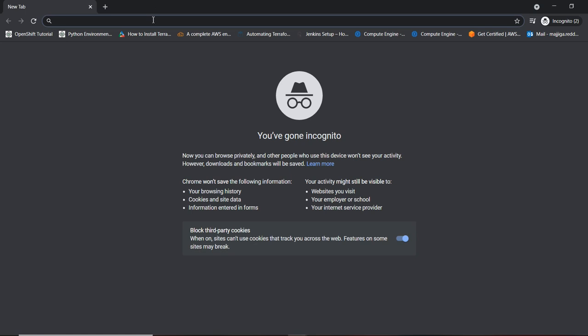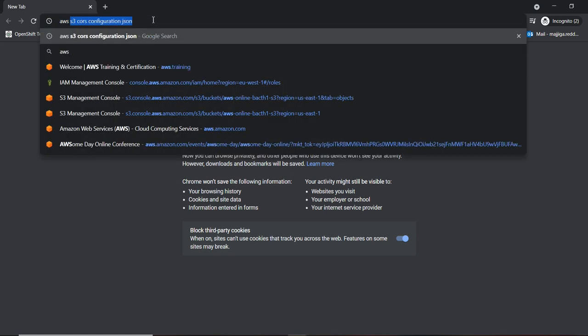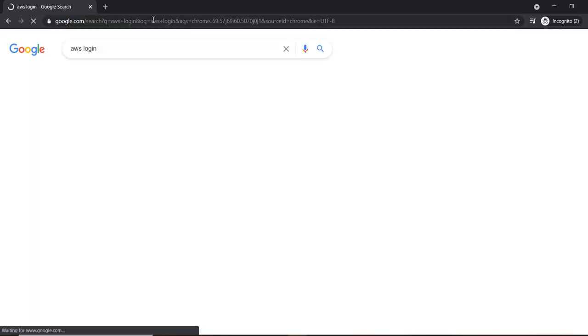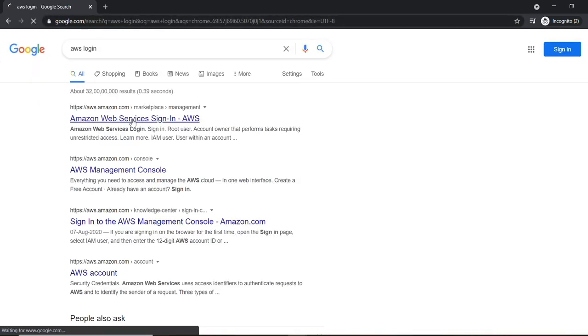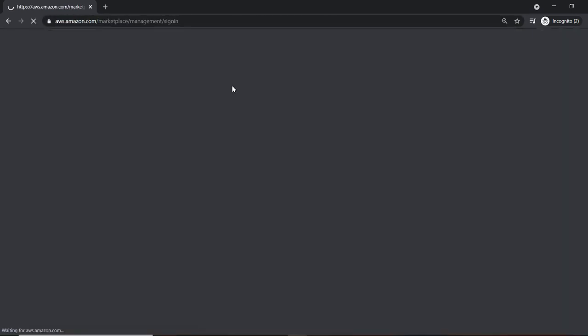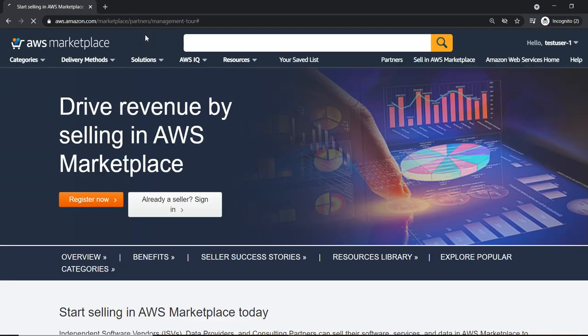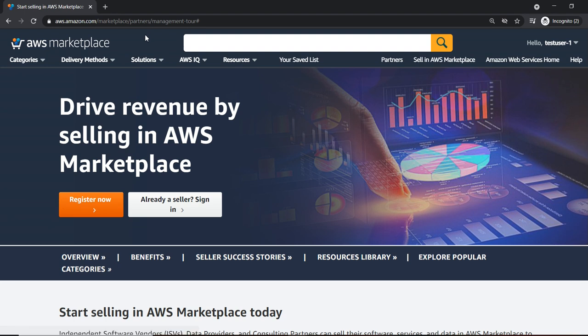For your understanding, I will use AWS login, Amazon Web Services sign in.